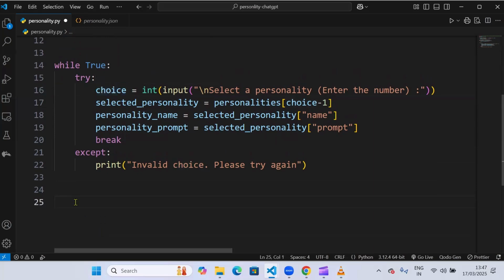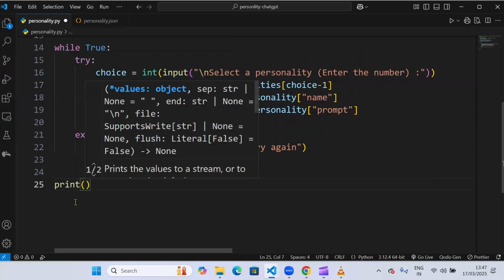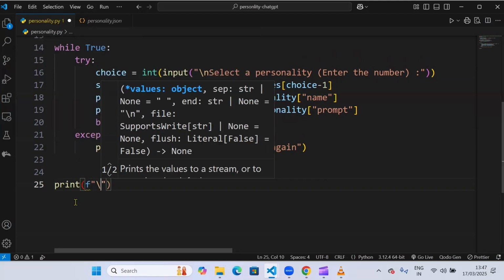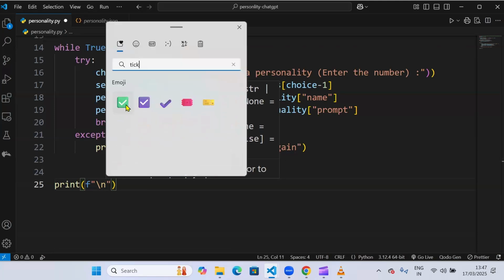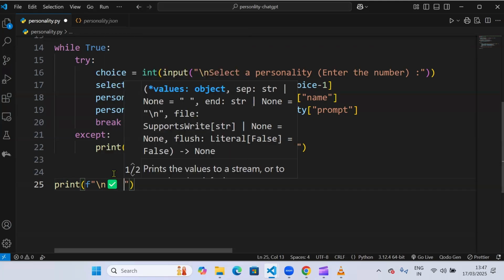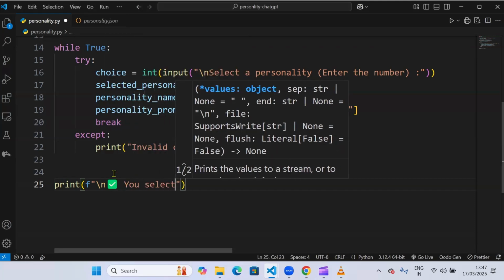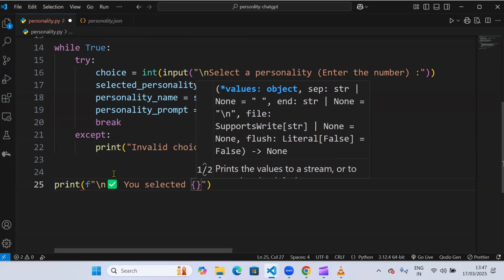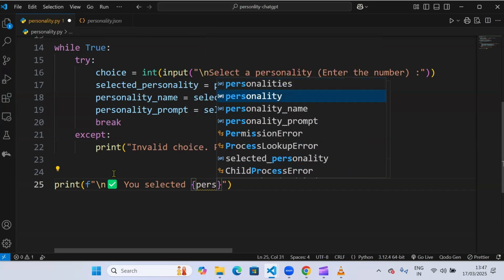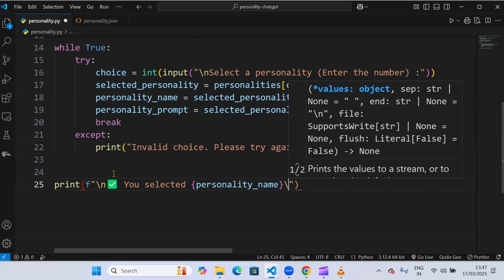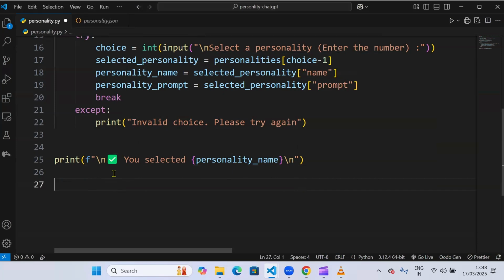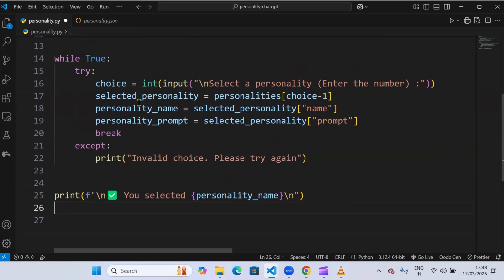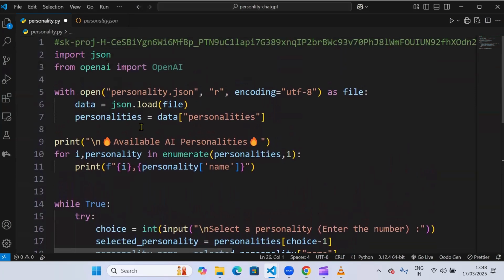And I will also show it by printing it. So print f string again, backslash n and a tick mark so that it looks good on the terminal. And write you selected, personality name, and backslash n again. After this, we are done with selecting the personality and also processing the JSON file.